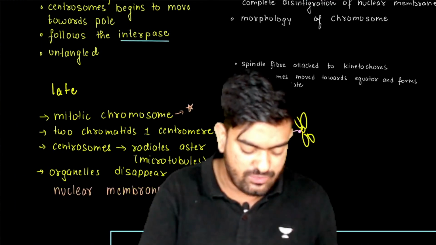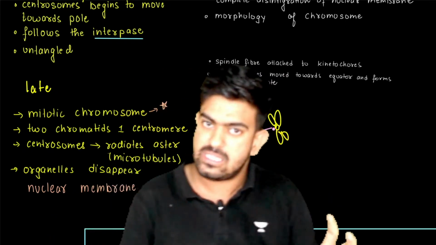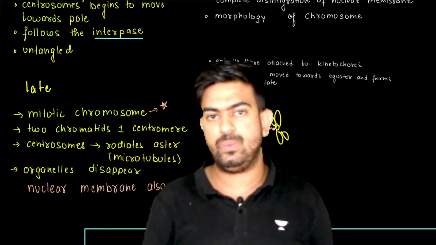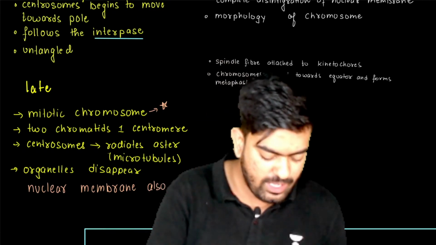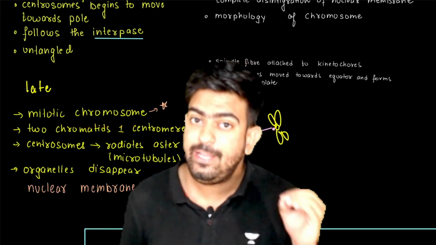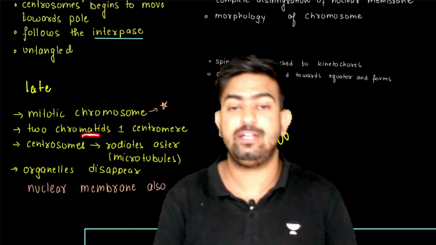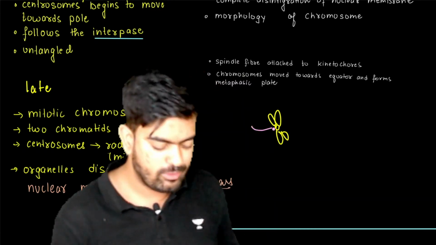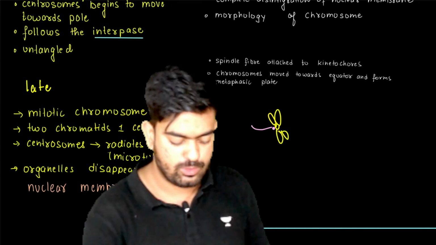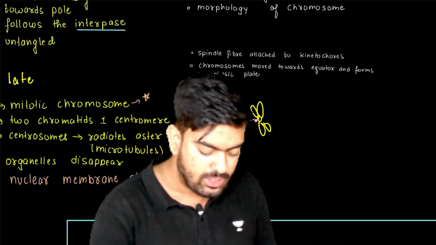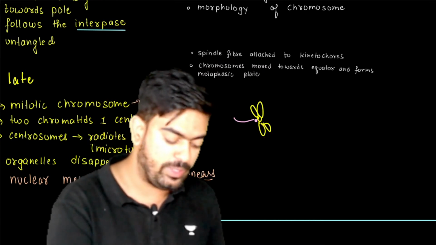So in the late phase, what happens? The chromosome is now condensed and kind of visible to us, and that condition of the chromosome we are going to call a mitotic chromosome. Now here you can also see that there are two chromatids and one chromosome. Have a look at this diagram. This diagram explains the condition of two chromatids and one chromosome.